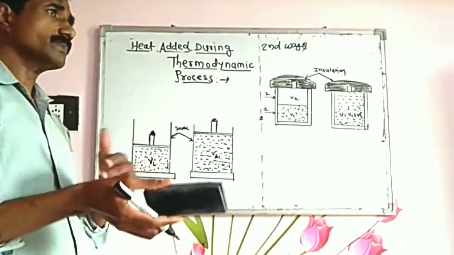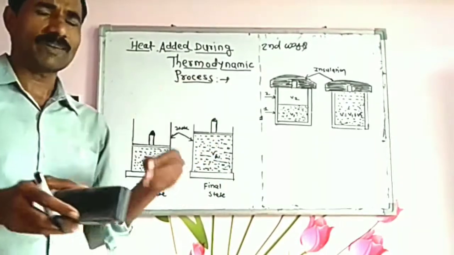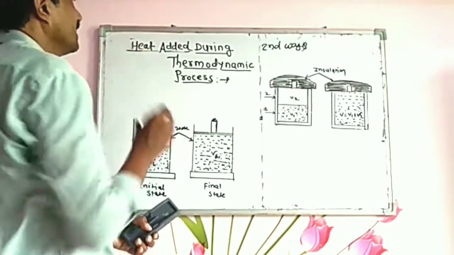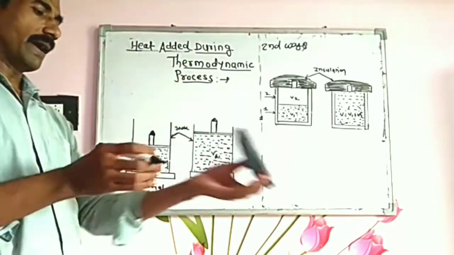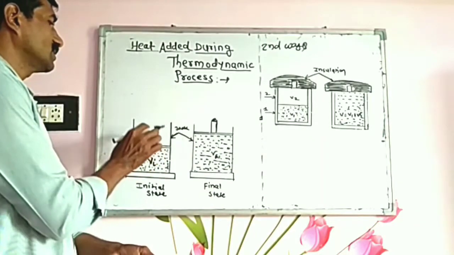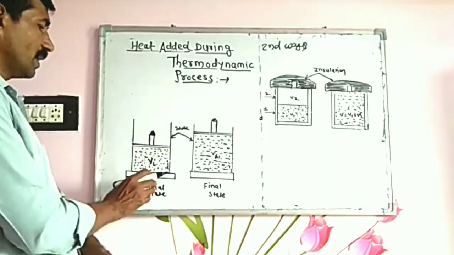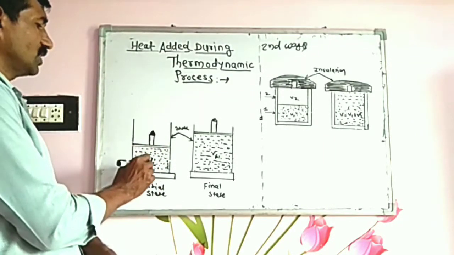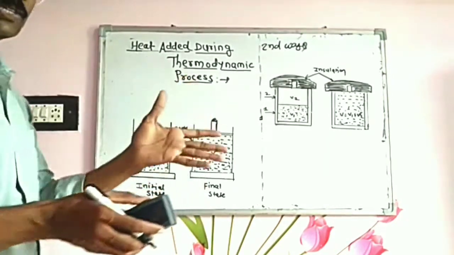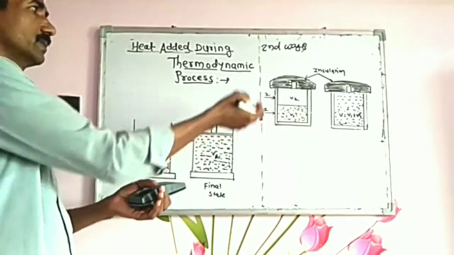Dear student, by adding heat, the state of a thermodynamic system can be changed. For this explanation, we consider an ideal gas confined in a cylinder provided with a movable, massless, frictionless piston. Suppose we have to change the initial state, which has volume Vi, to a final state, which has volume Vf. There are a number of ways to change Vi to Vf, but today we will discuss two ways.